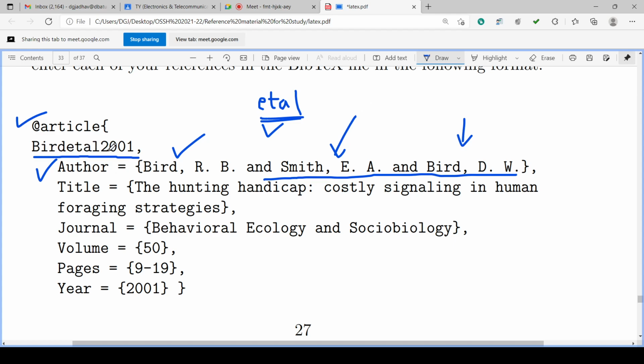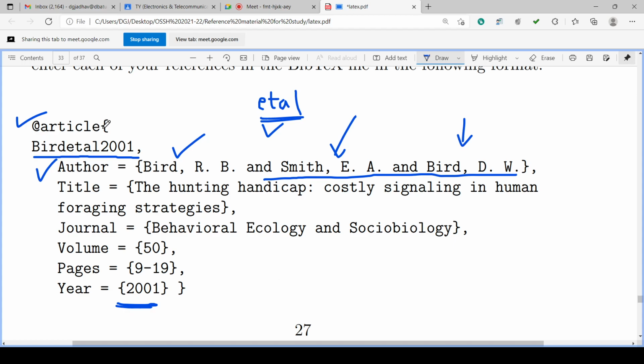So Bird et al. 2001. 2001 is the year. Okay, Bird et al. 2001. This is the way of presentation, the reference. How to write the reference. Okay, one of the types we can say.